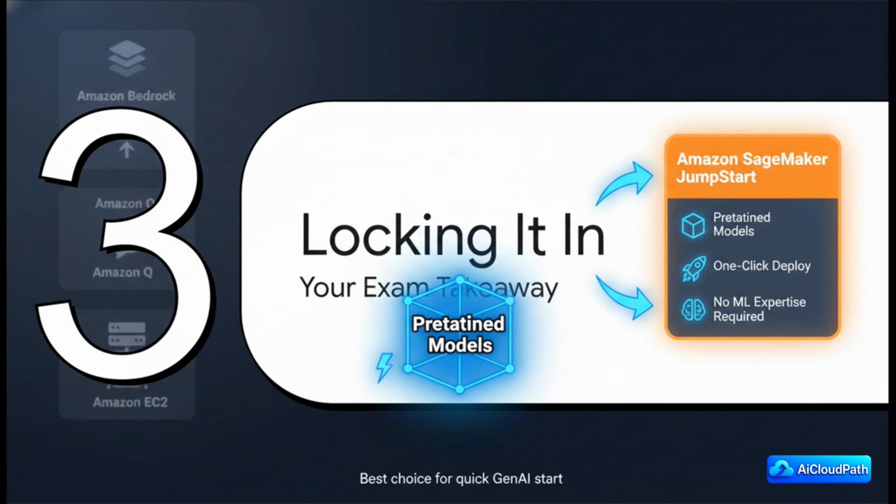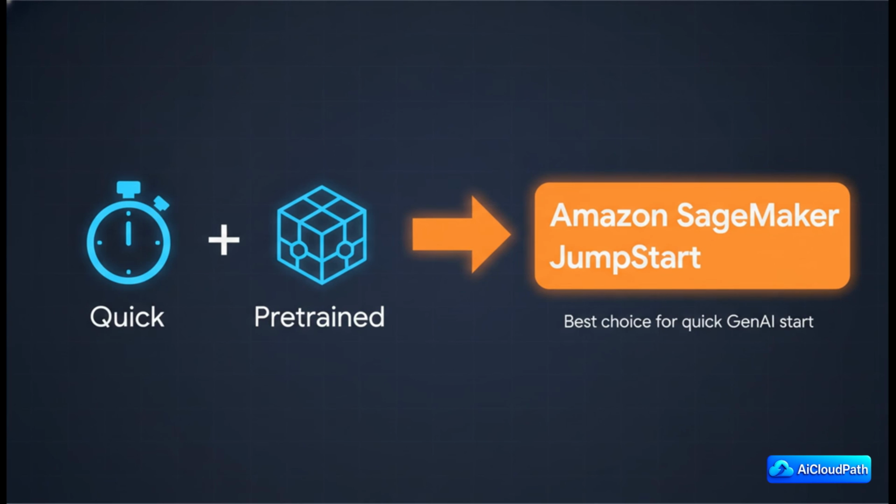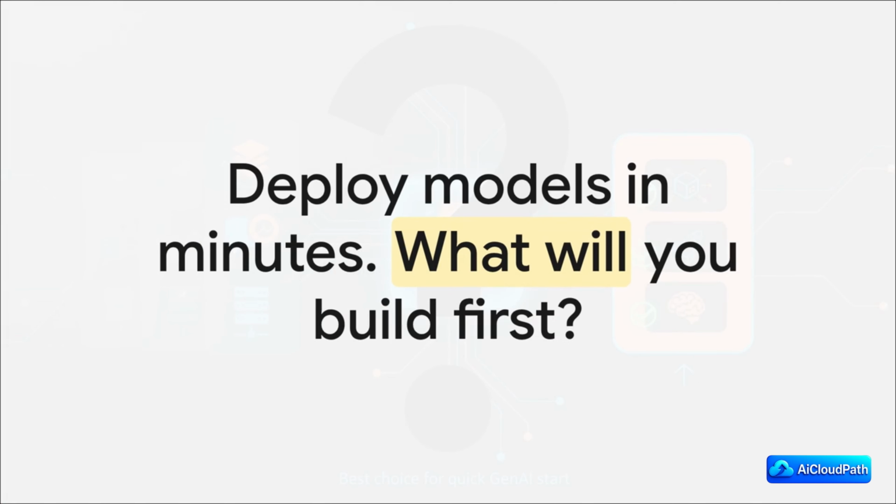Okay, so we've got our answer. We know why it's the answer, but how do you make sure this sticks in your brain, especially if you've got an exam coming up? Let's boil this whole thing down to one simple, unforgettable rule. Here it is. That's all you need to remember. The next time you see a question that's asking for a quick way to use a pre-trained Gen AI model on AWS, your brain should immediately go to SageMaker JumpStart. I mean, the name is the biggest clue, right? It's designed to jumpstart your project. So just burn this into your memory. Quick start equals jumpstart.